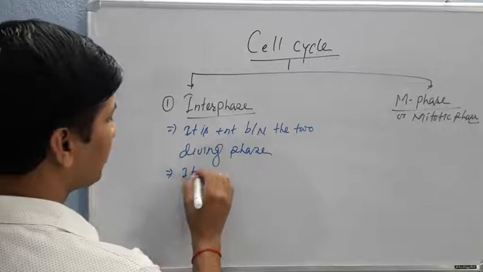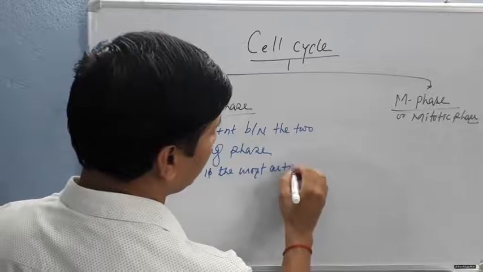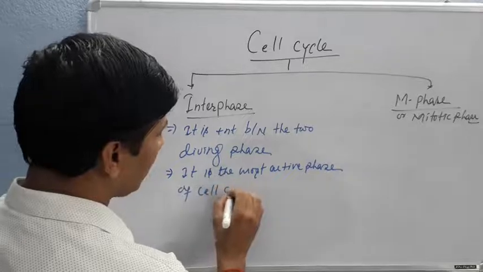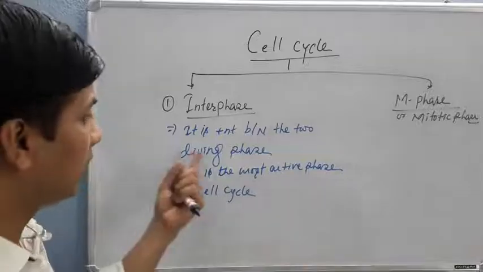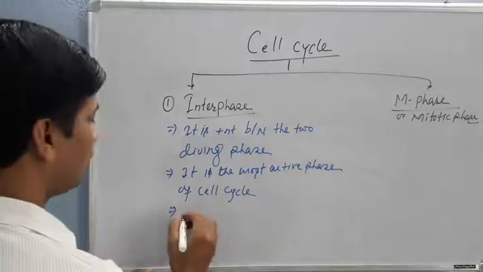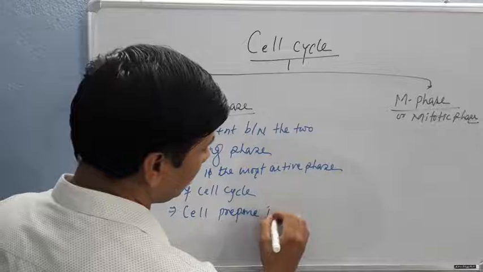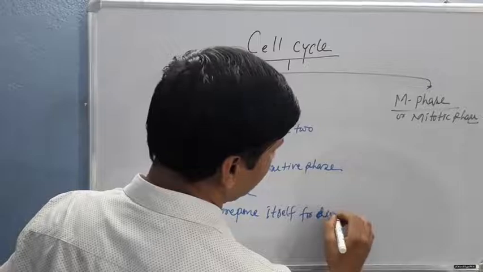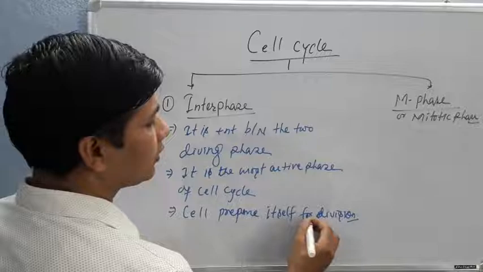Here the cell does not undergo division, but during this phase the cell prepares itself for division. The cell prepares itself for division, but there is no actual division of the cell.